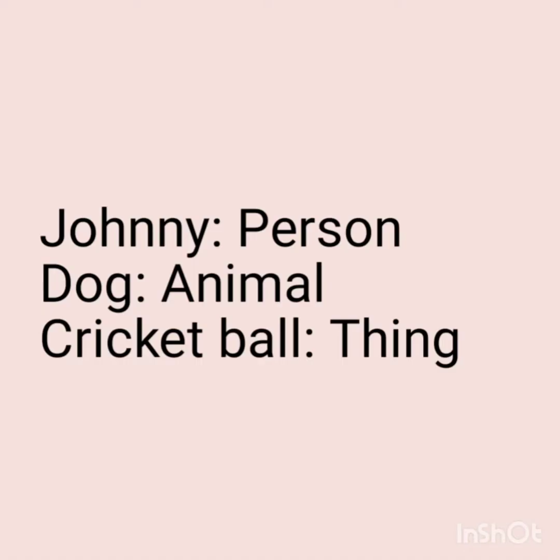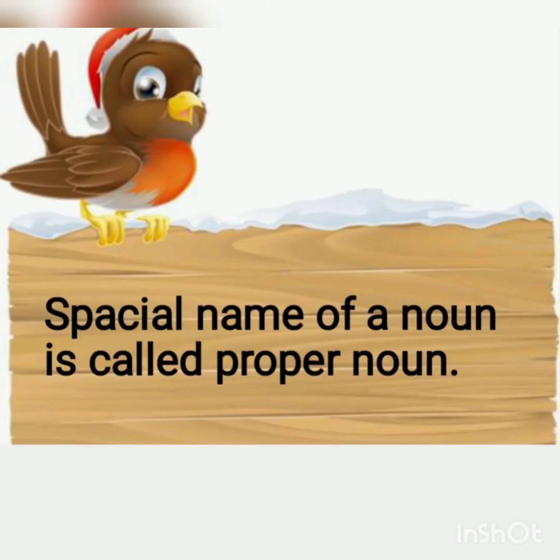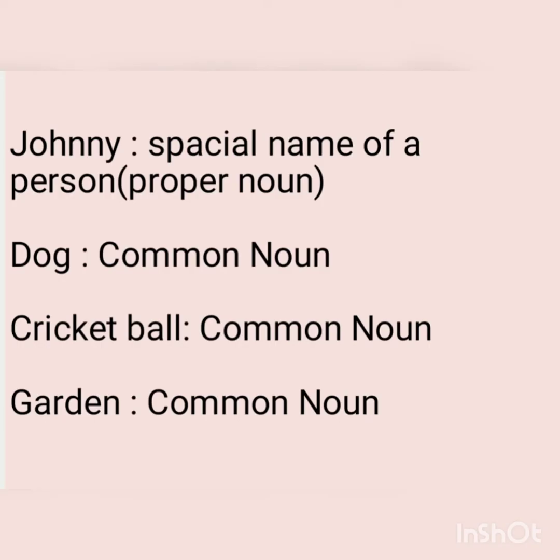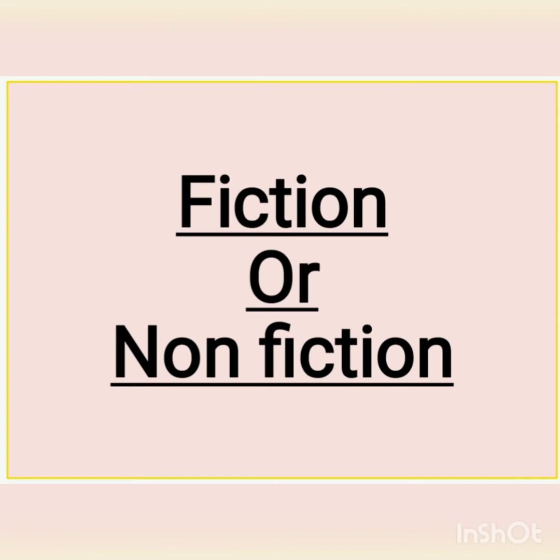Here, Johnny is the name of a person. Dog is the name of an animal. And cricket ball is the name of a thing. A name can be common or special. The special name of a noun is called a proper noun. Johnny is the name of a person, so Johnny is a proper noun, whereas dog, cricket ball, and garden are common nouns.